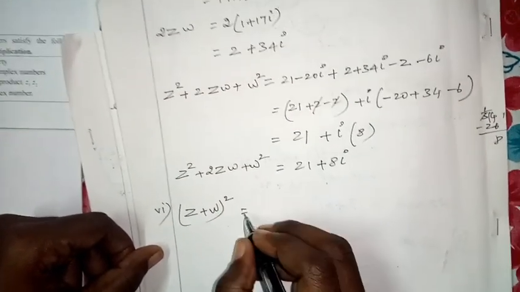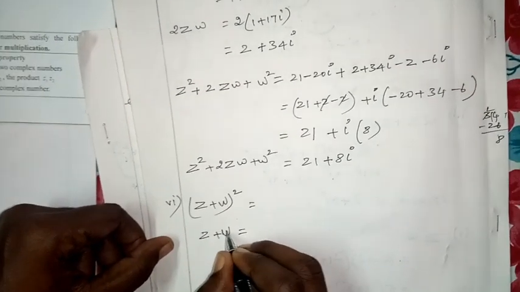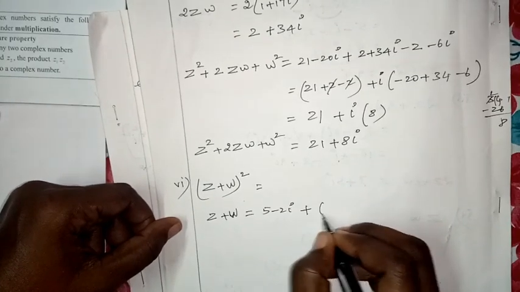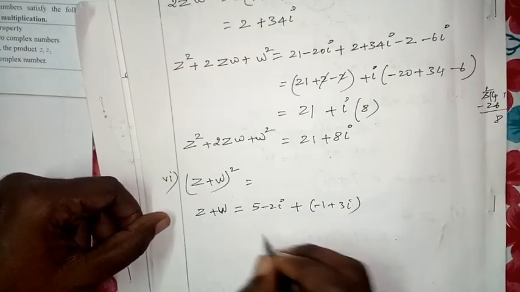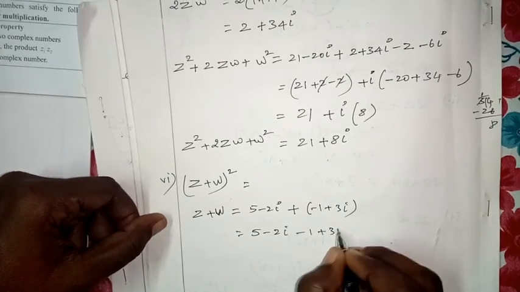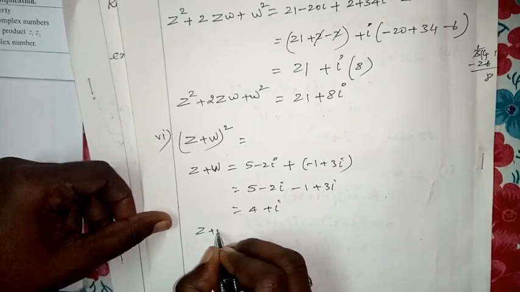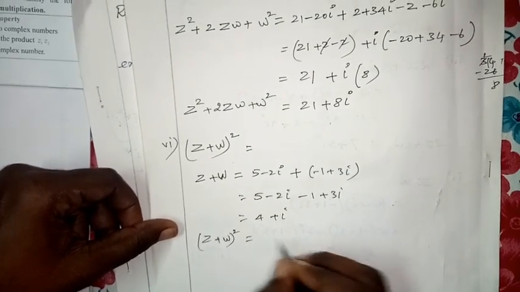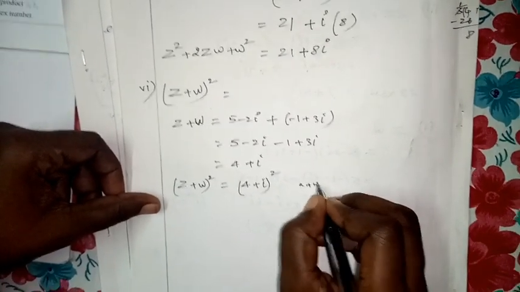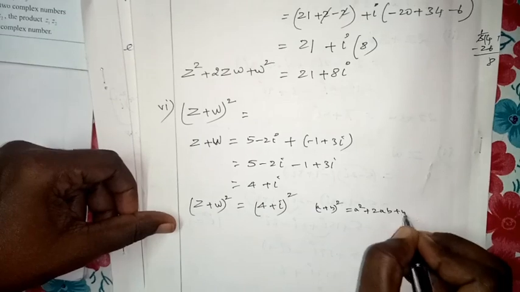We want to find Z plus W. What is your Z plus W? 5 minus 2i plus minus 1 plus 3i. What will come? 5 minus 2i minus 1 plus 3i, that is 4 plus i. We want to write (Z plus W) whole square, that is (4 plus i) whole square. (a plus b) whole square formula: a square plus 2ab plus b square.